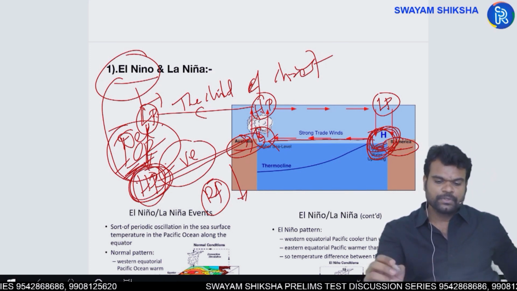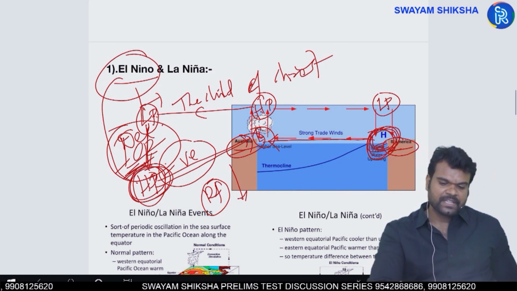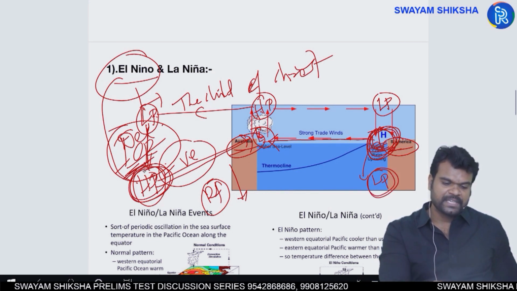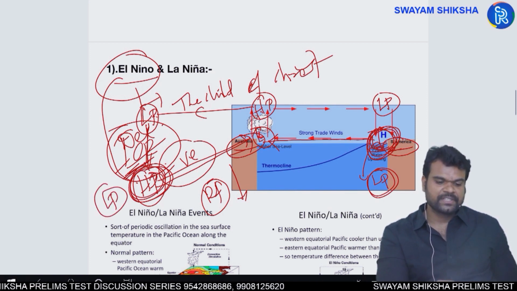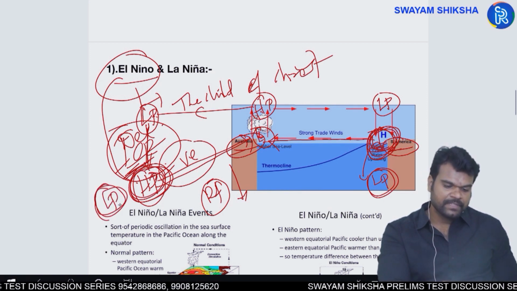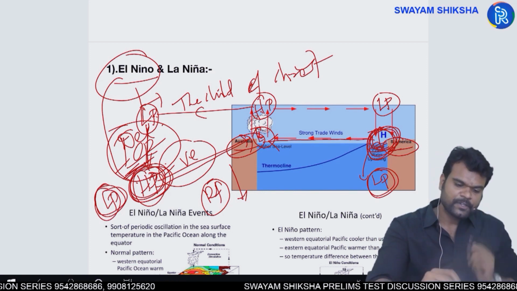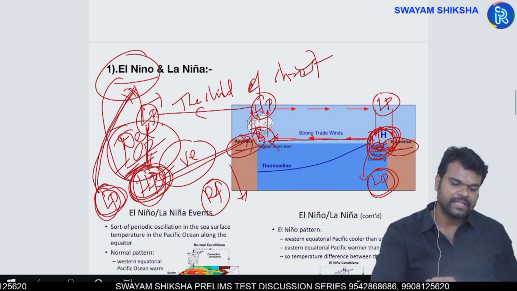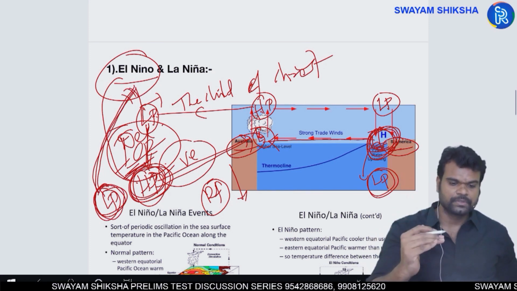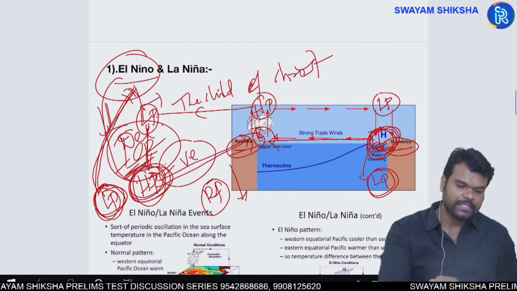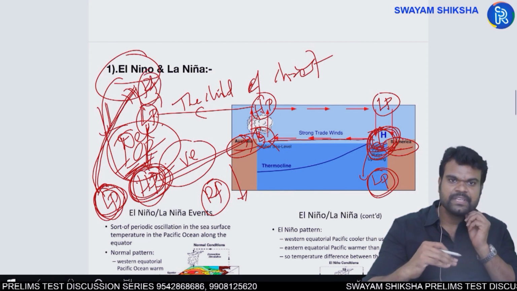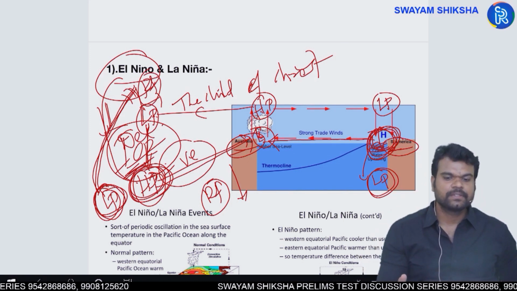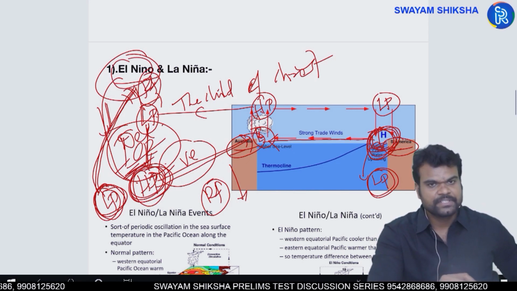So when El Nino is happening, which means that high pressure is being replaced by low pressure, automatically in the Indian Ocean region it would be relatively low pressure. When you have the reduction in the strength of the pressure center, automatically the strength of winds being pushed towards India because of this pressure center will come down. When the strength of monsoons comes down, the amount of rainfall that ought to take place in India would be minimized. So in this manner, El Nino will have its negative impact.